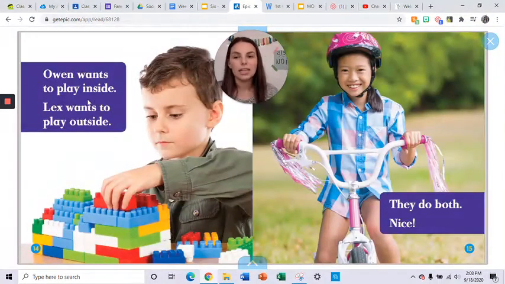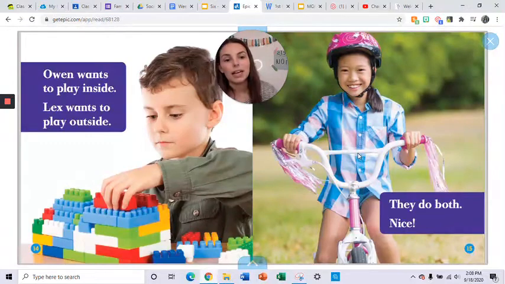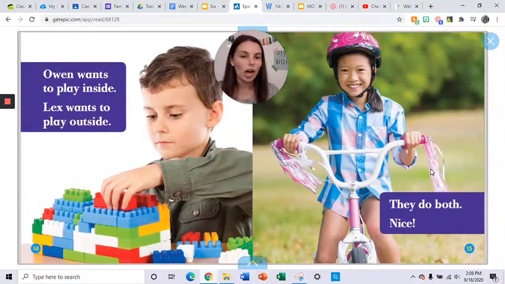Owen wants to play inside. Lex wants to play outside. So how can they solve that? If they want to play together, but Owen wants to play inside and Lex wants to play outside, what can they do?